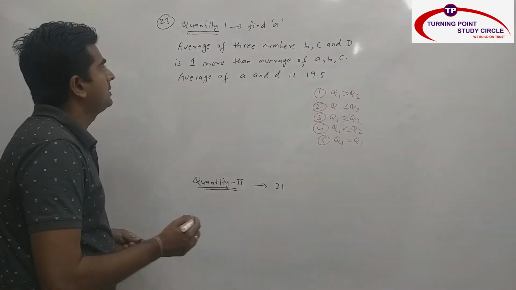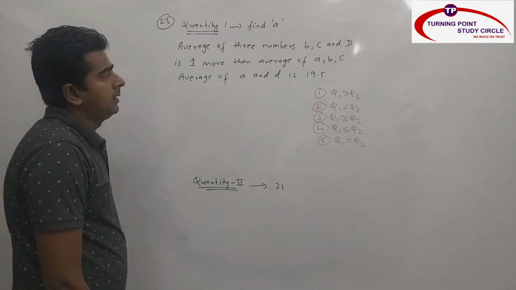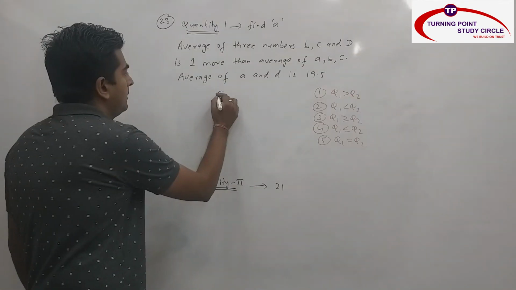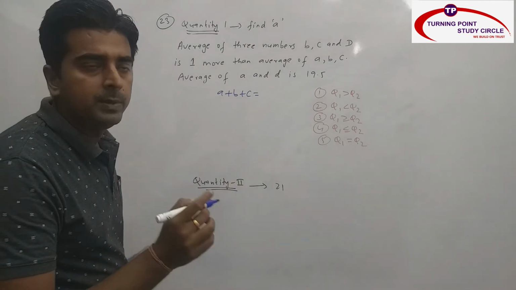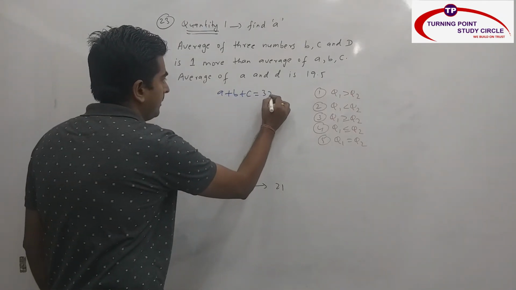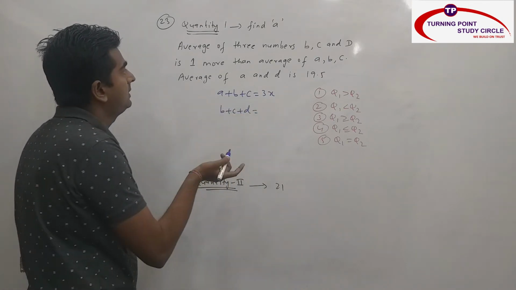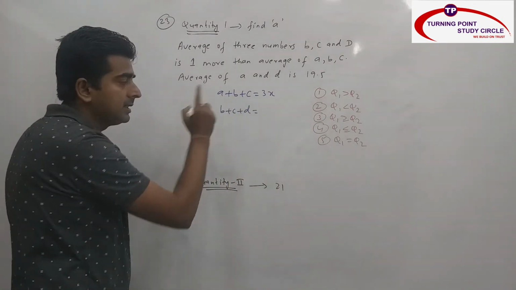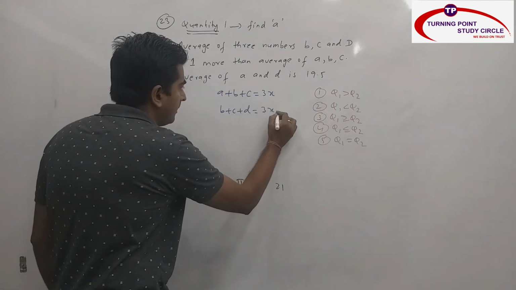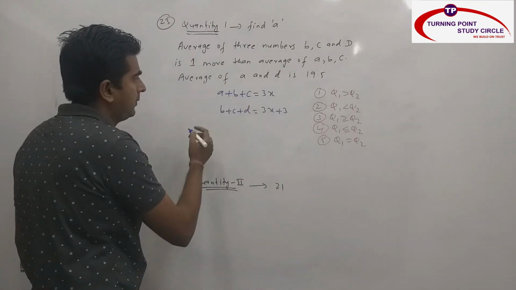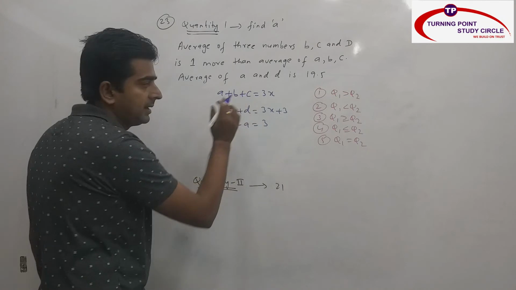So they are saying that the average of three numbers B, C, D is 1 more than the average of A, B, C. So A, B, C, if the average is X, the total will be 3X. And B, C, D, the average is 1 more than that. So here the average is X, 1 more than X is X plus 1. So the total will be 3X plus 3. Now if you take the difference here, what will happen? D minus A is nothing but 3, second minus first.